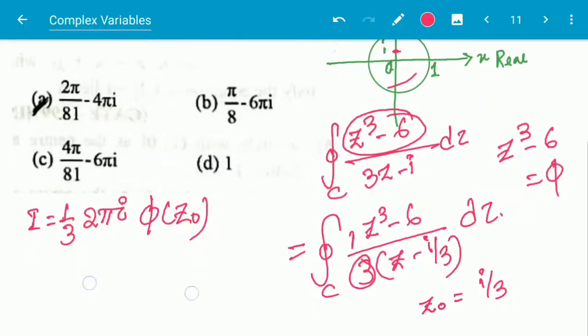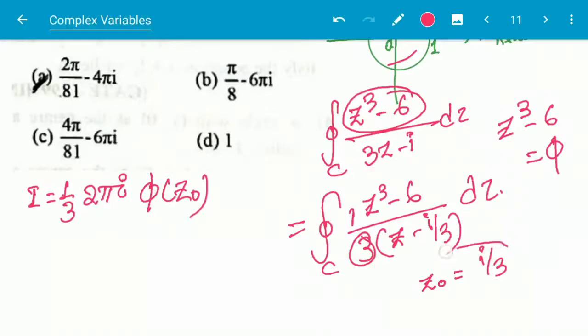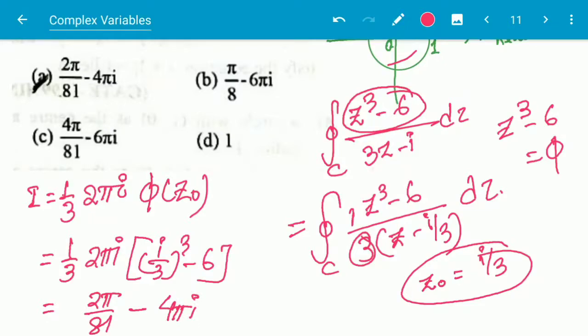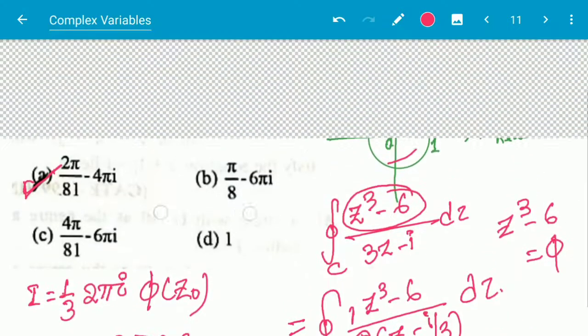So z0 is i by 3. If we put i by 3 in 2 pi i z cube minus 6, then it will be 2 pi i into (i by 3) whole cube minus 6, which will be equal to 2 pi by 81 minus 4 pi i. That is, option number A is the correct answer here.